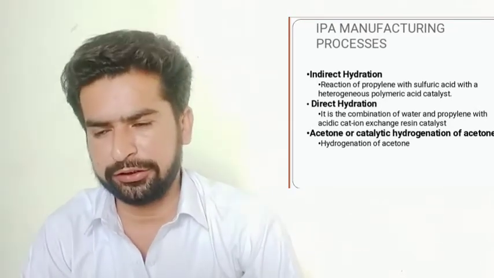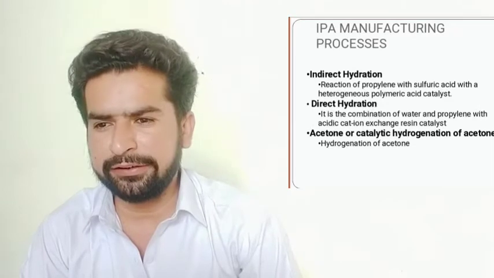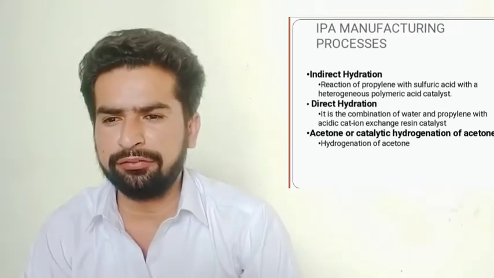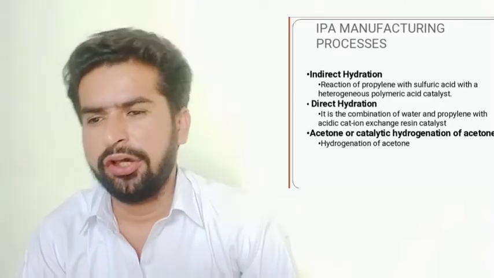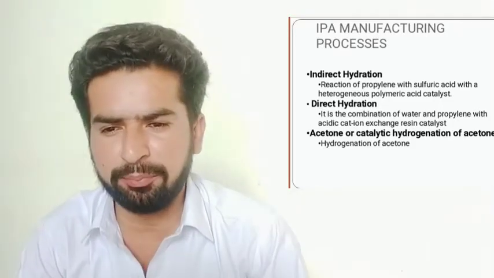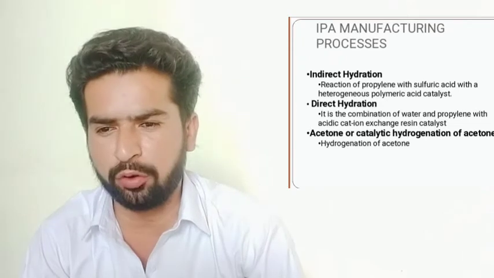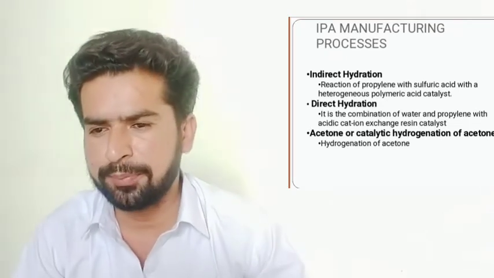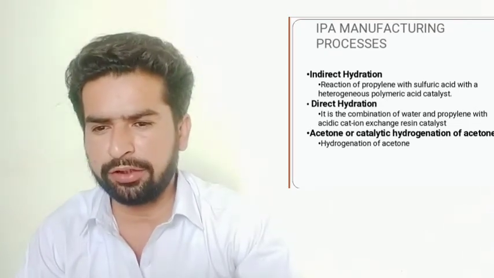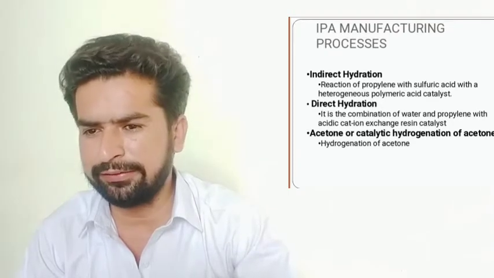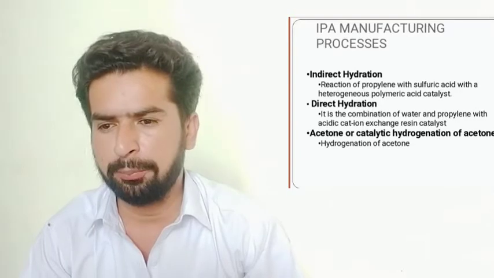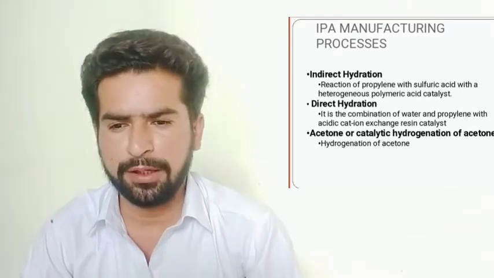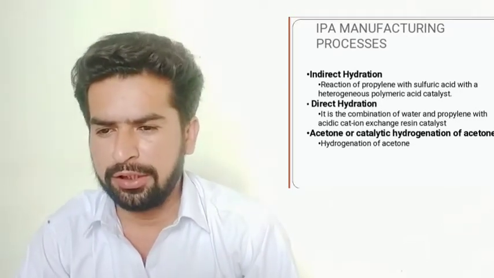Now, direct hydration. Direct hydration is the combination of water and propylene with an acidic cation exchange resin catalyst. Actually, direct hydration of propylene is a more recent manufacturing process and is only a single-step reaction. Supported acid catalysts are used when reacting propylene and water at high pressure, producing a mixture of isopropyl alcohol and water that can then be separated using distillation.